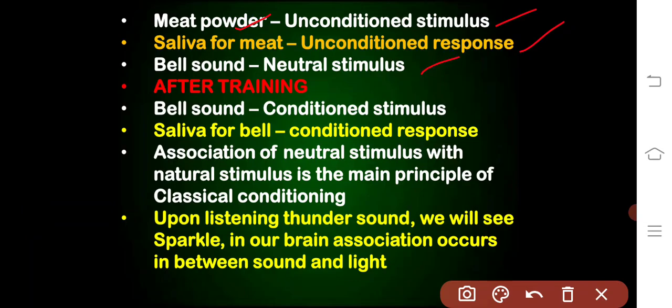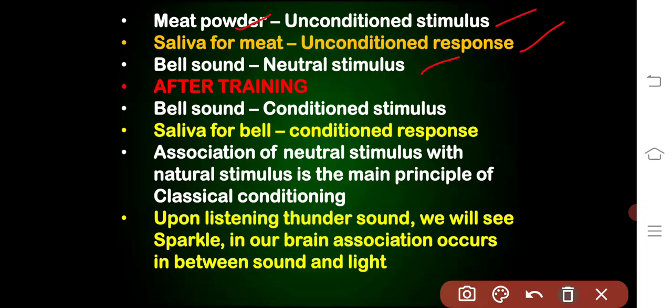Then it is known as the neutral stimulus. So a training was given to the dog: before giving the meat powder, Ivan Petrovich rang a bell, then food followed.